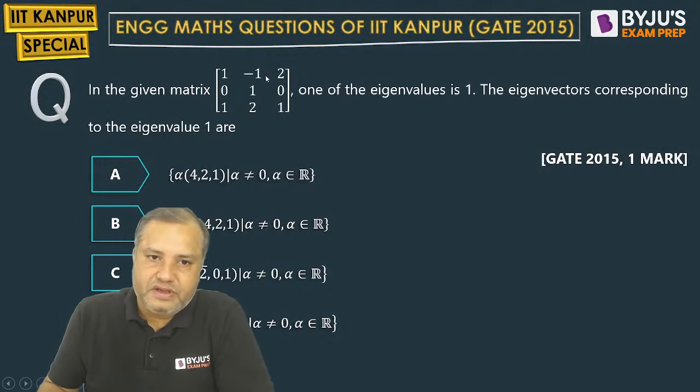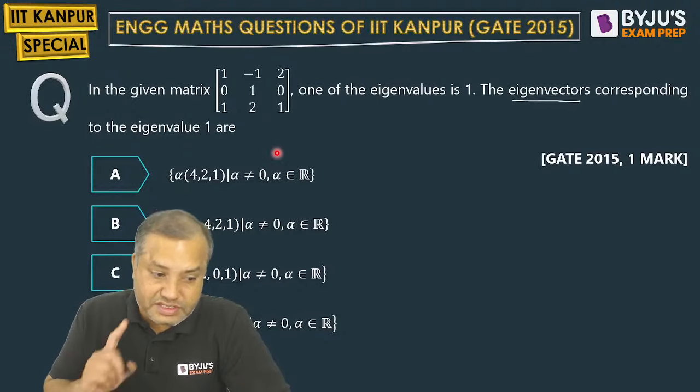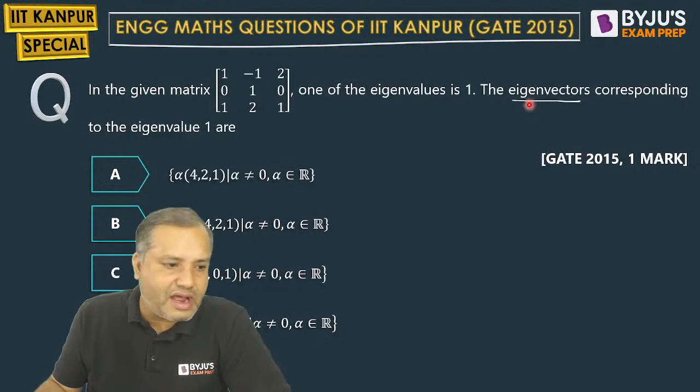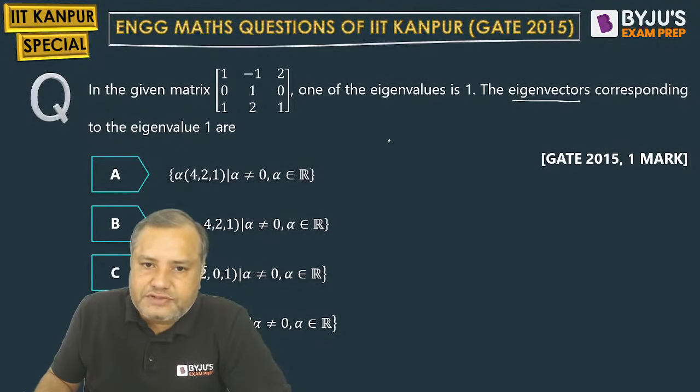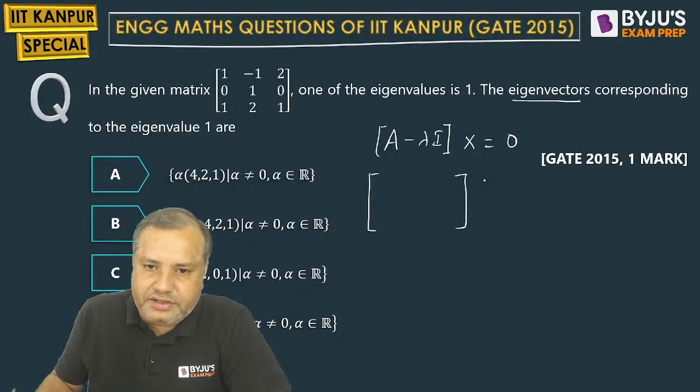Let's check. Students, to determine an eigenvector, listen carefully. Just follow this equation: (A minus lambda I) matrix into some eigenvector equal to 0. This is the equation that you need to follow. Concentrate.